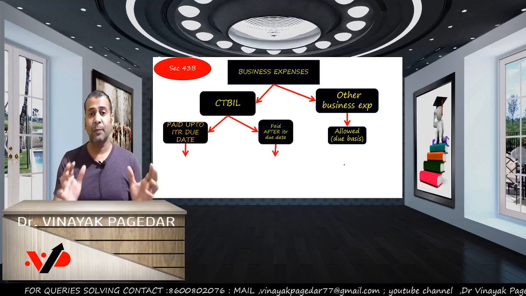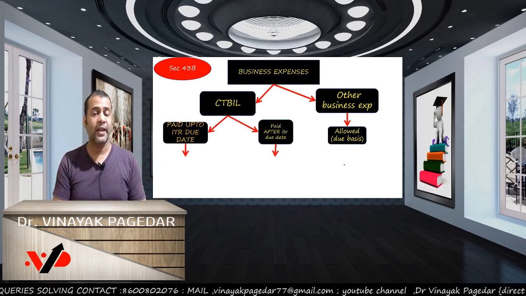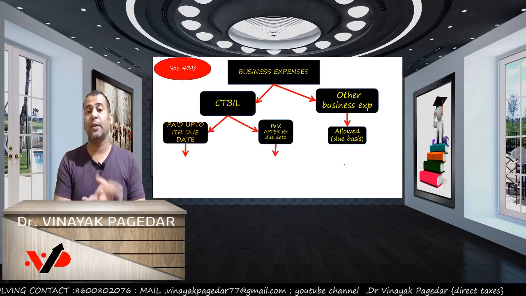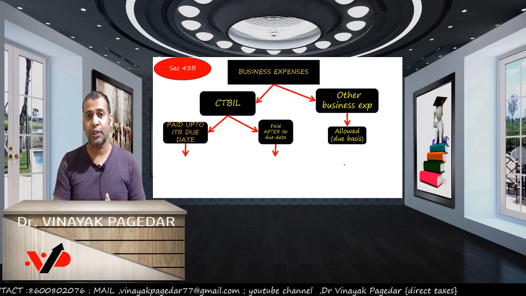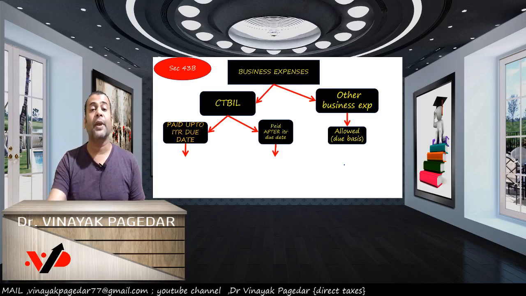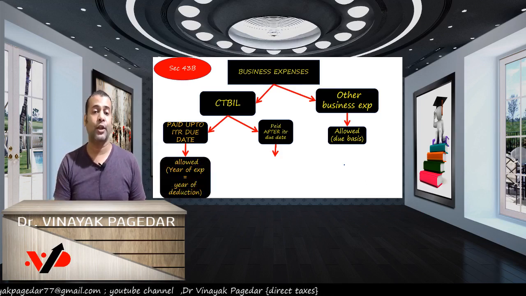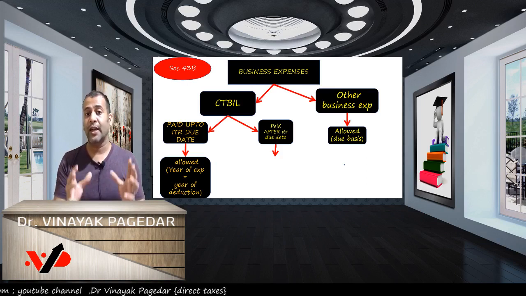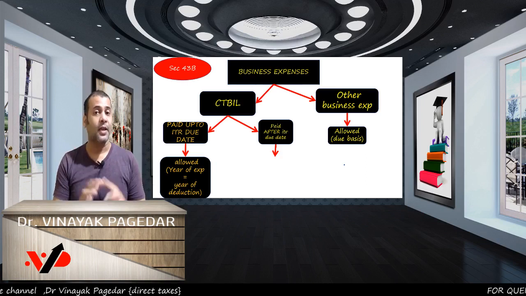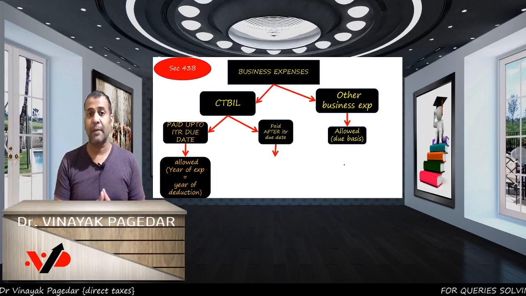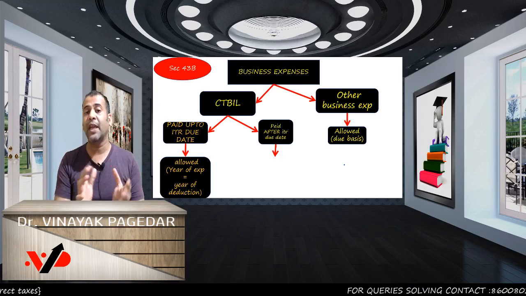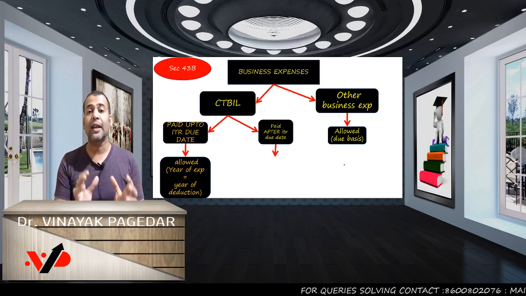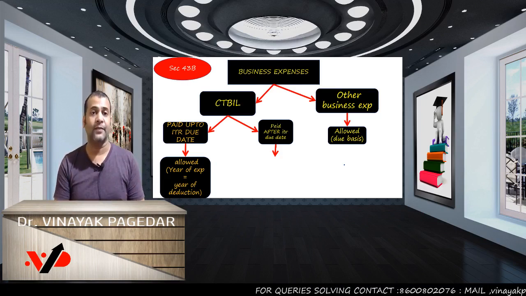But my friends, as far as CT bill is concerned, the government prioritizes it for payment purpose, and it puts a condition that this expenditure must be actually paid. If you want the deduction, you must actually pay it, and pay it up to the ITR due date. Whichever ITR due date applies to you, it could be the end of July, September, November, you need to pay off this CT bill up to the relevant ITR due date.